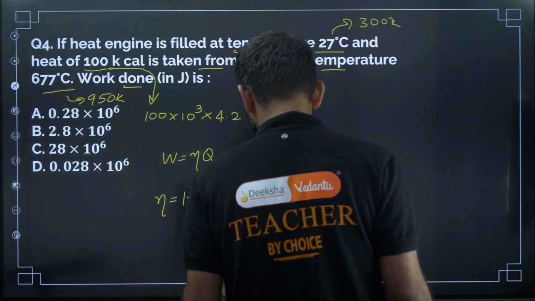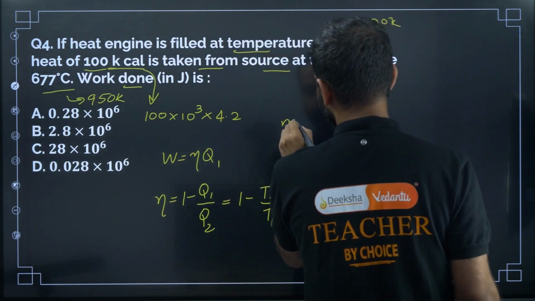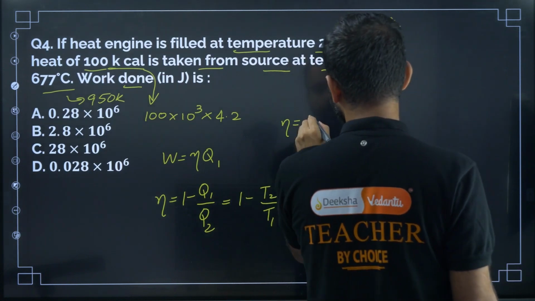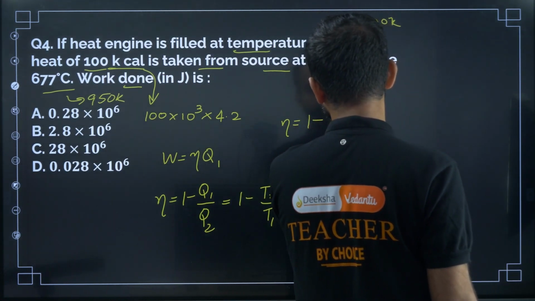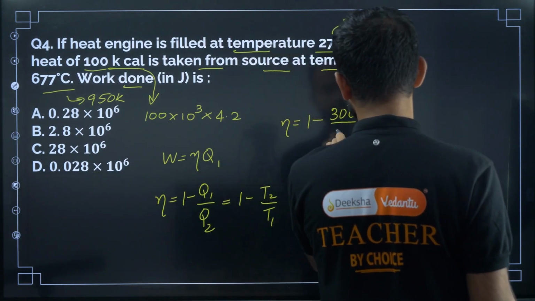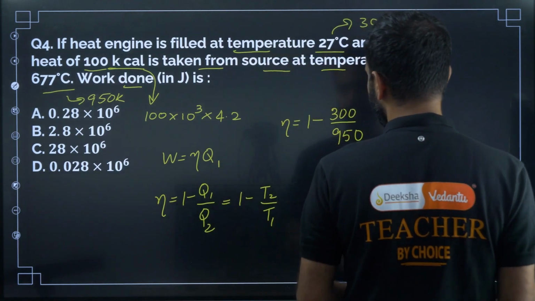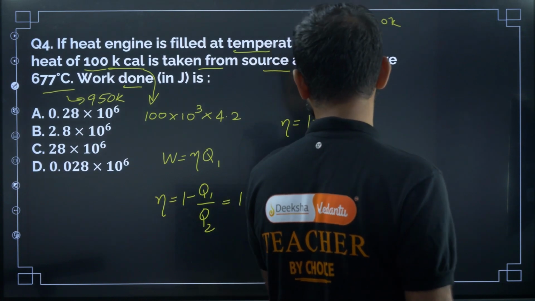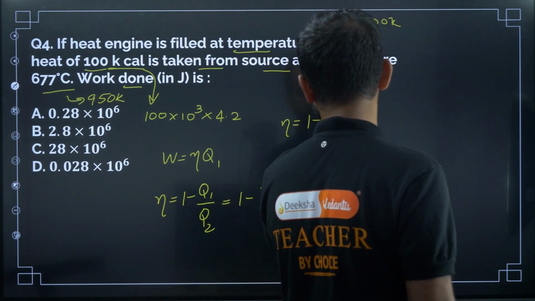So now eta is equal to, here T2 is 300 Kelvin, right? So 1 minus 300 divided by 950. Now solve this, you will get 13 divided by 19.